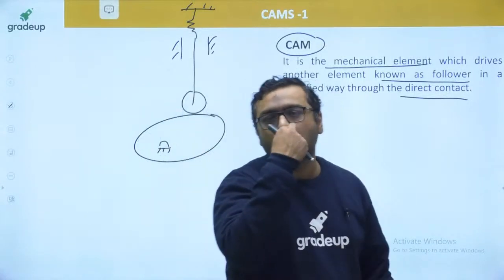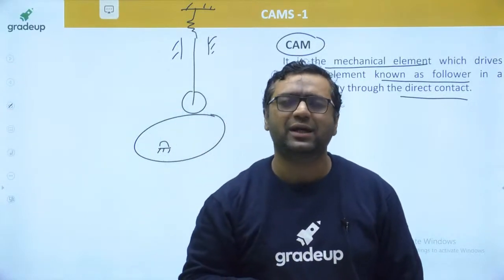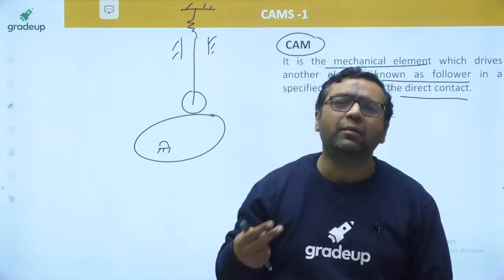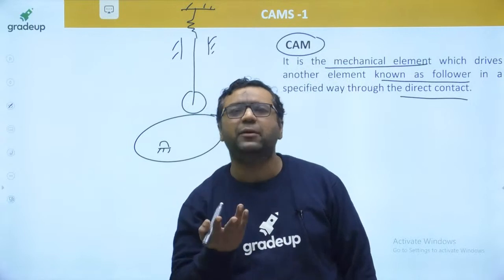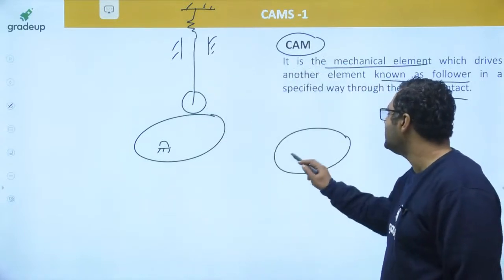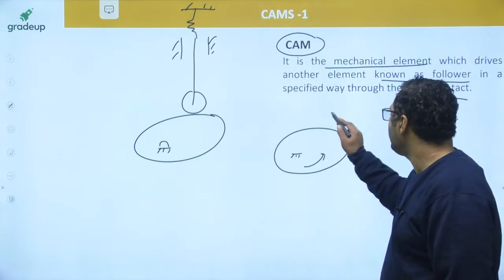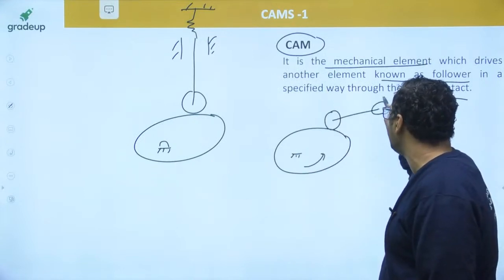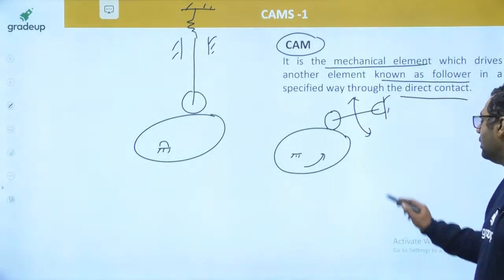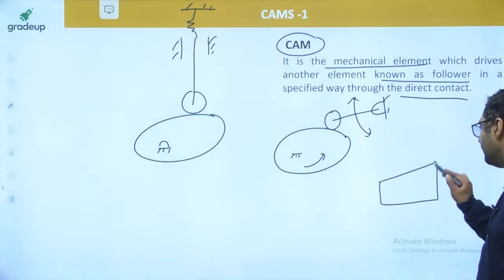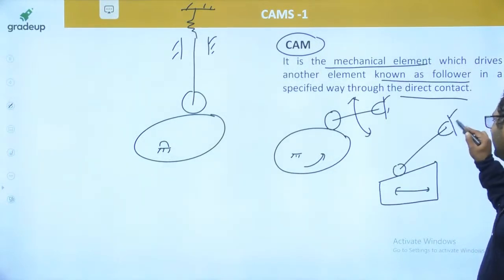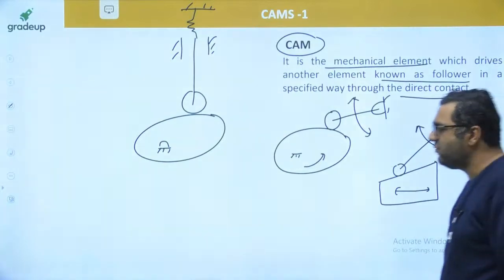They feel that cam is always a rotating element, but my dear, it is not correct. Cam may be rotating, cam may be reciprocating also. Follower may not always be reciprocating, follower may be rotating also. You may have this kind of condition also when cam is rotating and my dear, follower is having some partial rotations like this. Even you can have a condition, my dear, when cam is a reciprocating thing and follower is a rotating thing. So my dear, all the possibilities are always there with us.